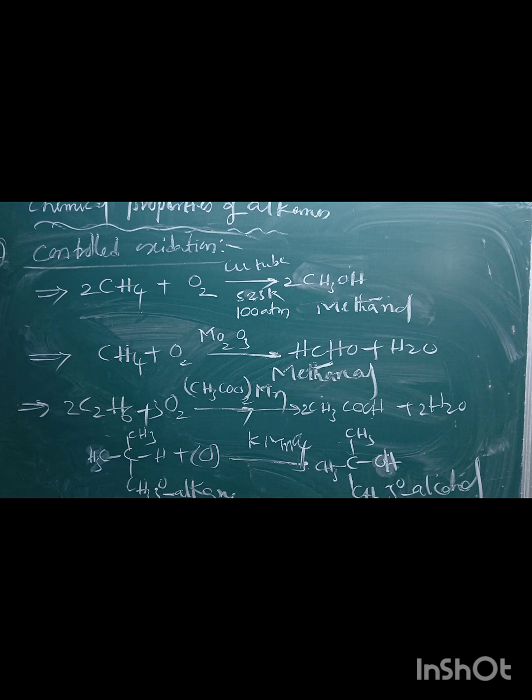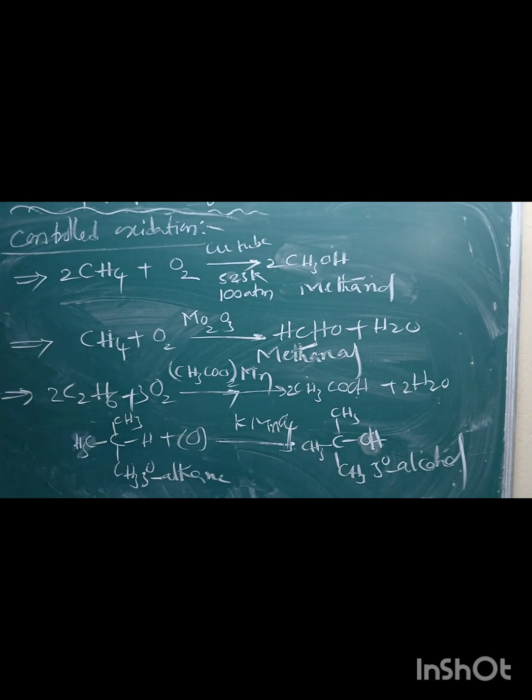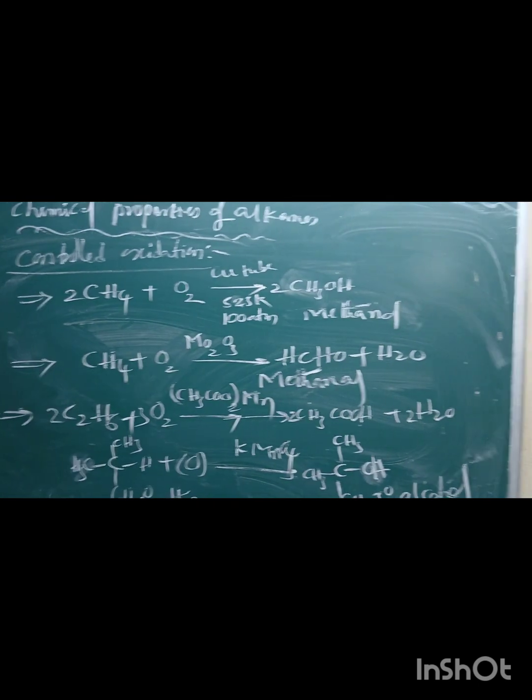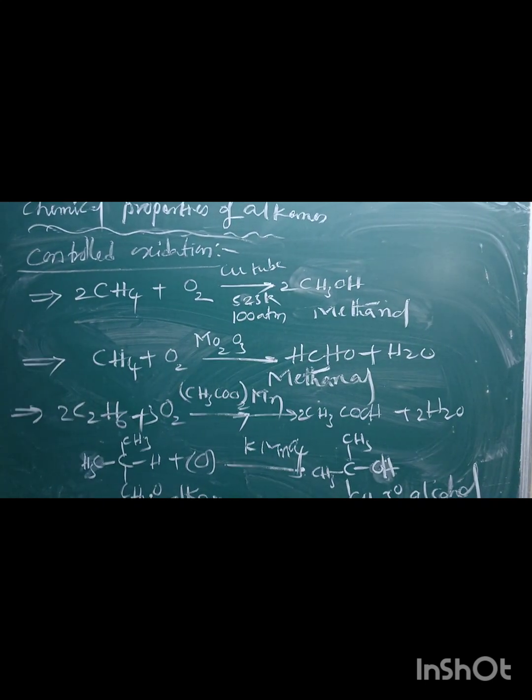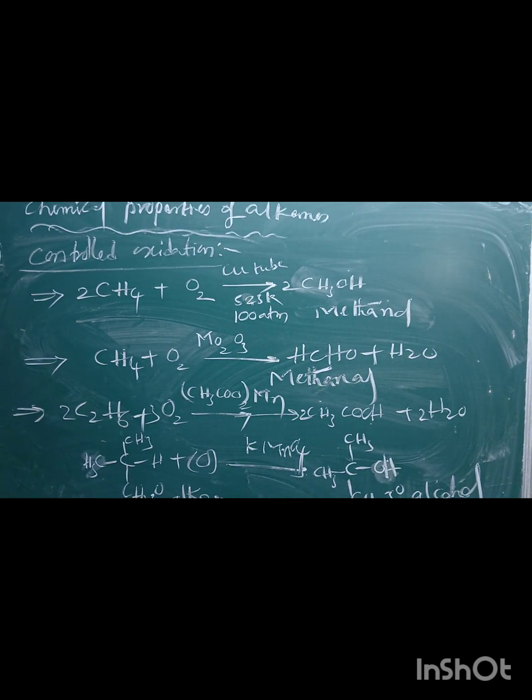It is also one more chemical property, controlled oxidation. And another chemical property is isomerization.